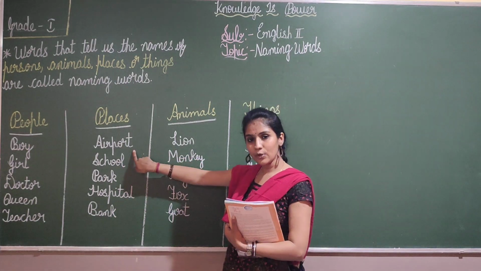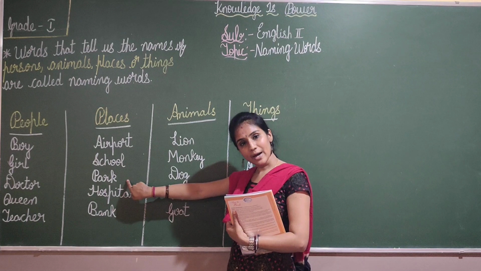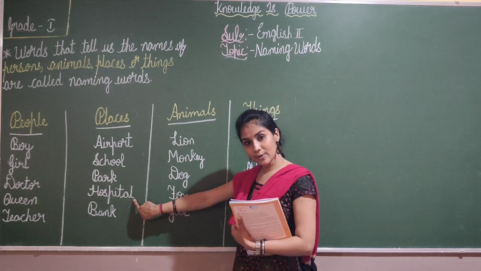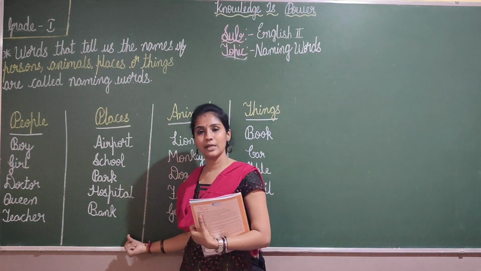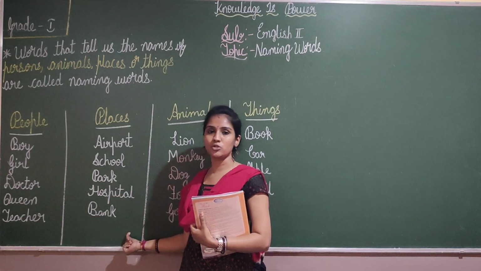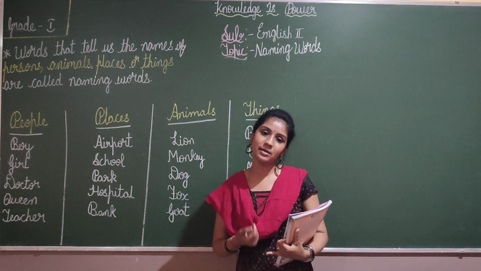Yes, you know airport. School, you know school. Park, yes. Hospital, yes. Bank. You will be able to identify where these places are. So you know the place of airport, school, hospital, bank, park.